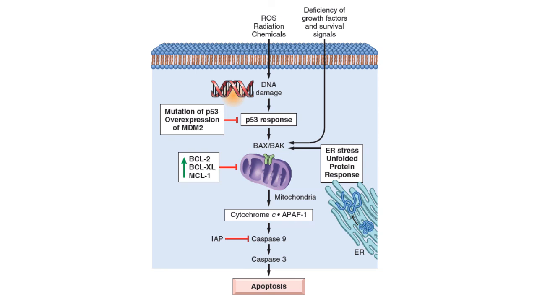When there is a defective response of p53, either due to mutation of p53 or due to overexpression of mouse double minute 2, or MDM2, it will lead to survival of the cell. Similarly, the increased expression of pro-survival or anti-apoptotic factors such as BCL2, BCL-XL and MCL1 will lead to the survival of the cell.